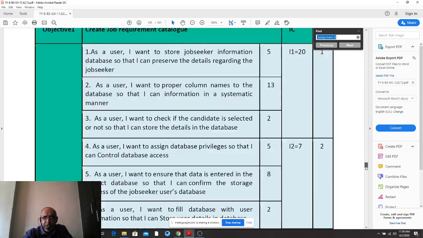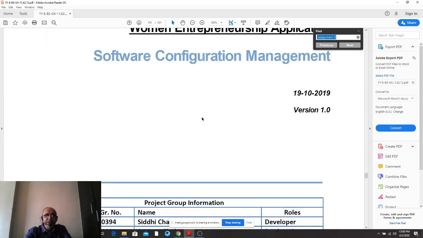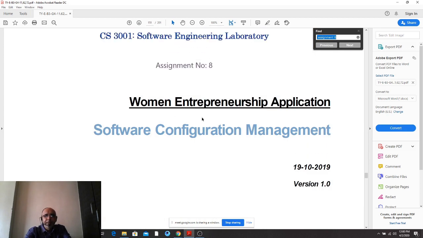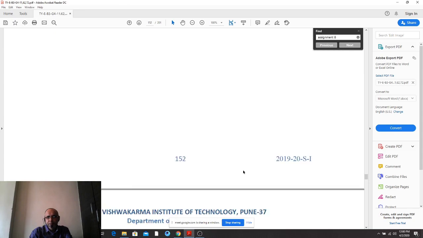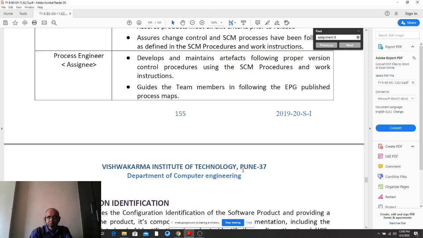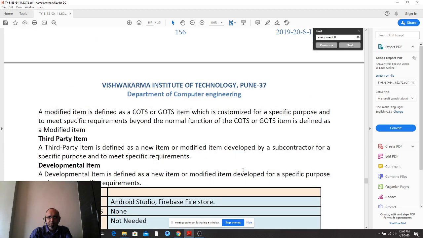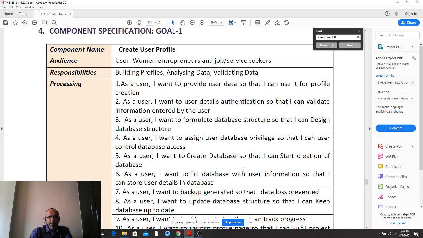Assignment 8. You can see the color combination. Don't change the color combination. That's what I have said. Well, this is assignment number 8, SCM. Now the code has to be written for what? Don't change the theoretical part. From where you can edit here, developmental item, commercial off the shelf component used. Then this is goal 1.